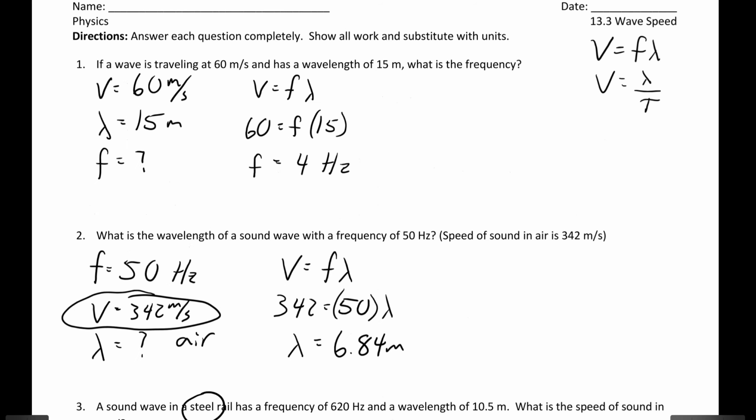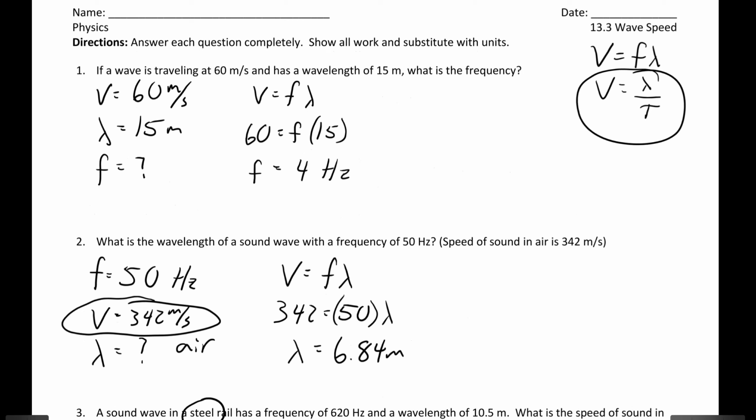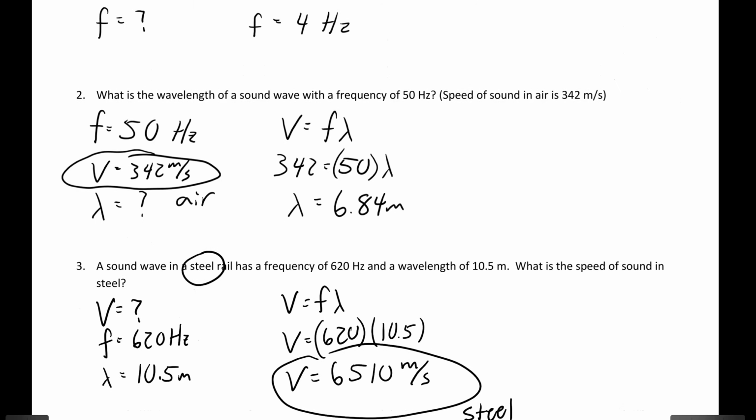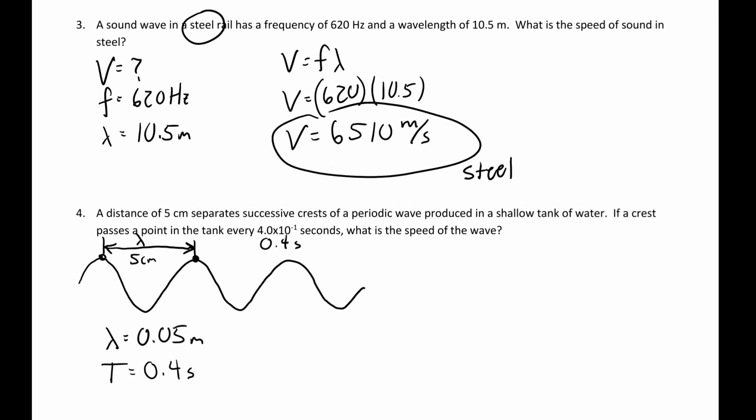So, kind of what we did in the beginning, v is equal to the distance over the time, the wavelength over the period. So we could use this formula. Or you could calculate f is equal to 1 over the period. So that's 10 over 4. Let's calculate it. 2.5 hertz. And then you could do v is equal to f lambda, because that's what we've been doing. We got brain lock on that.